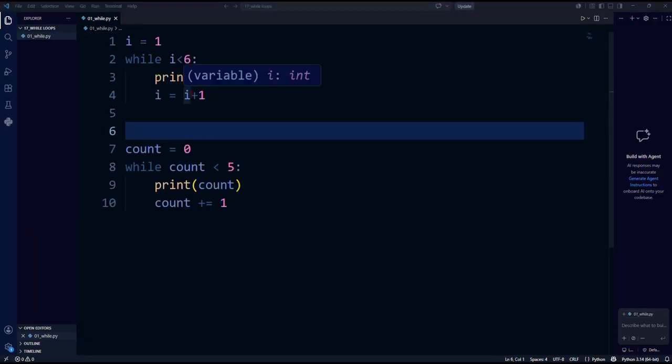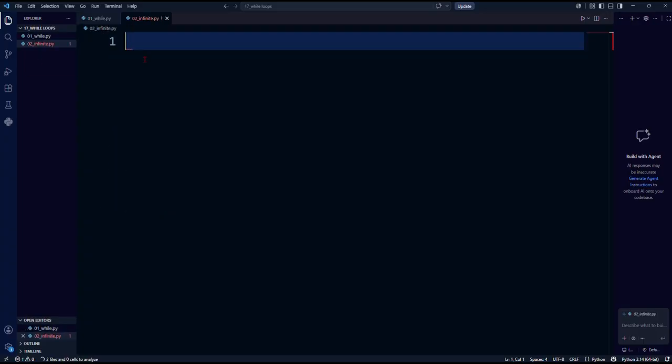Now, before we wrap up this video, I want to discuss something about infinite loops. Infinite loops can be very useful, but if you accidentally convert a regular loop into an infinite loop, you are going to get into trouble. Let me create a file 02 infinite.py.